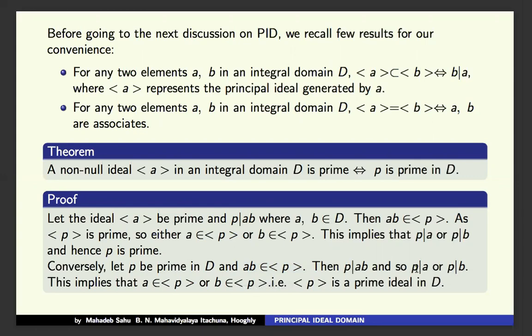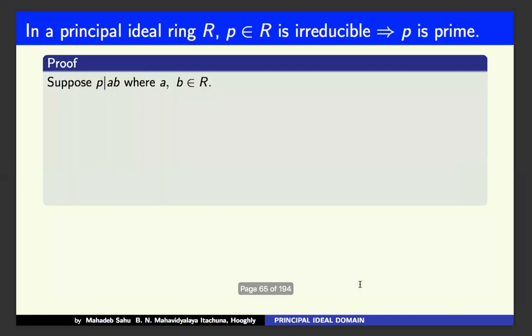This means a belongs to the ideal generated by p or b belongs to the ideal generated by p. So ab belonging to (p) implies a belongs to (p) or b belongs to (p). This means the ideal generated by p is a prime ideal. Okay. So now, in a principal ideal ring, an element p irreducible implies p is prime.